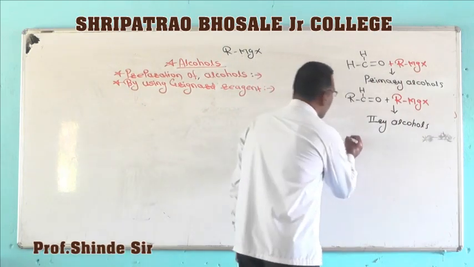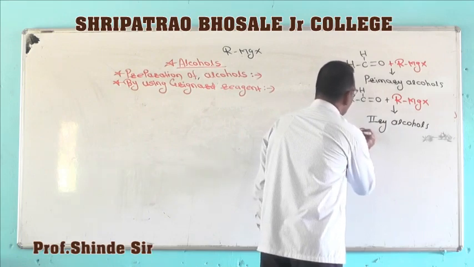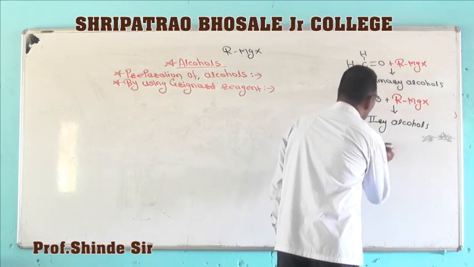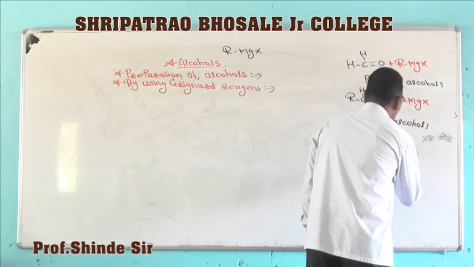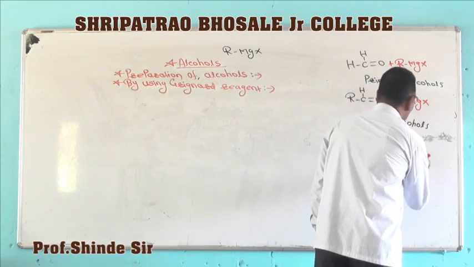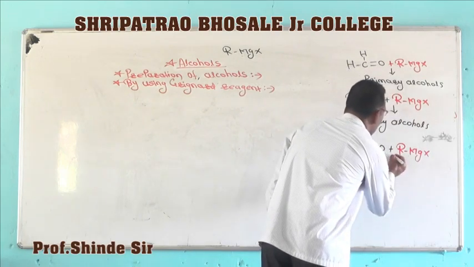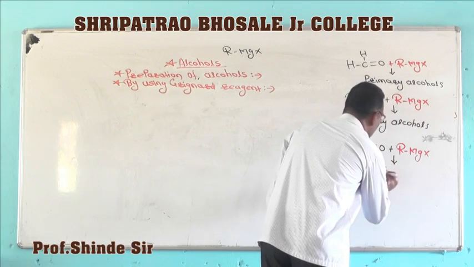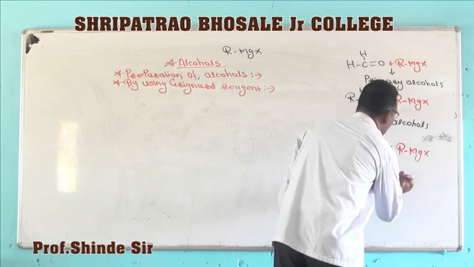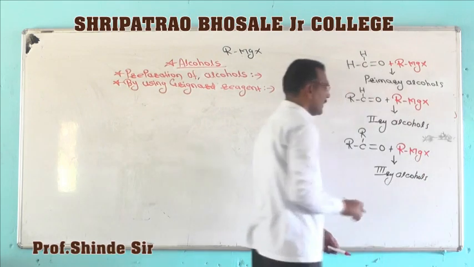And ketones on treating with Grignard reagent give tertiary alcohols.